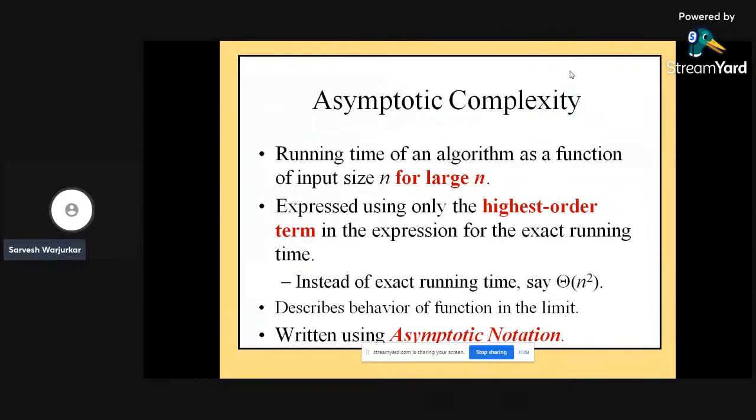Now we'll go into detail about asymptotic complexity. What happens to the running time of an algorithm as a function of input size n for large n? What is asymptotic complexity? It is expressed using the highest order term of the input size in the expression for the exact running time.